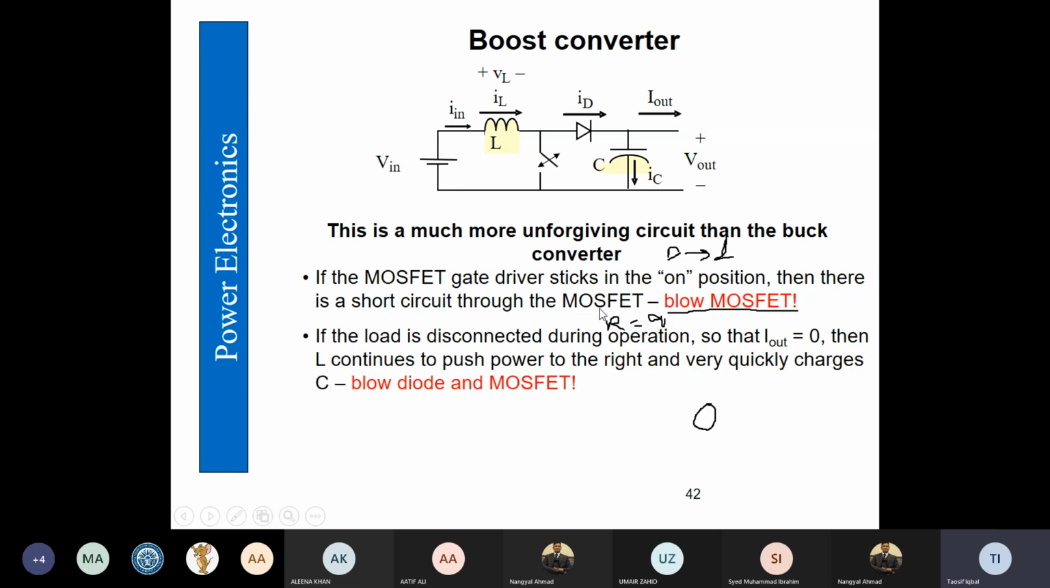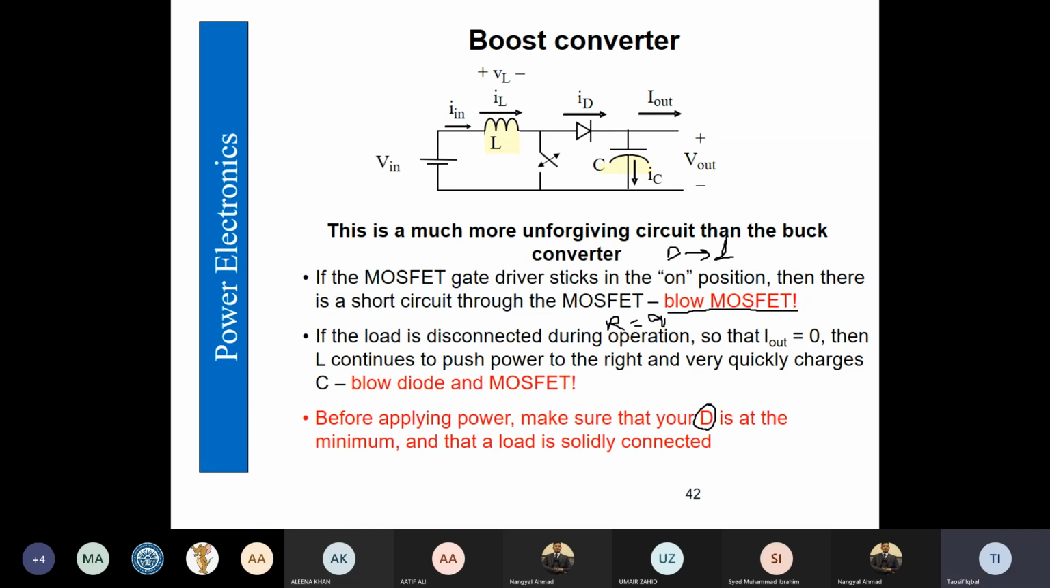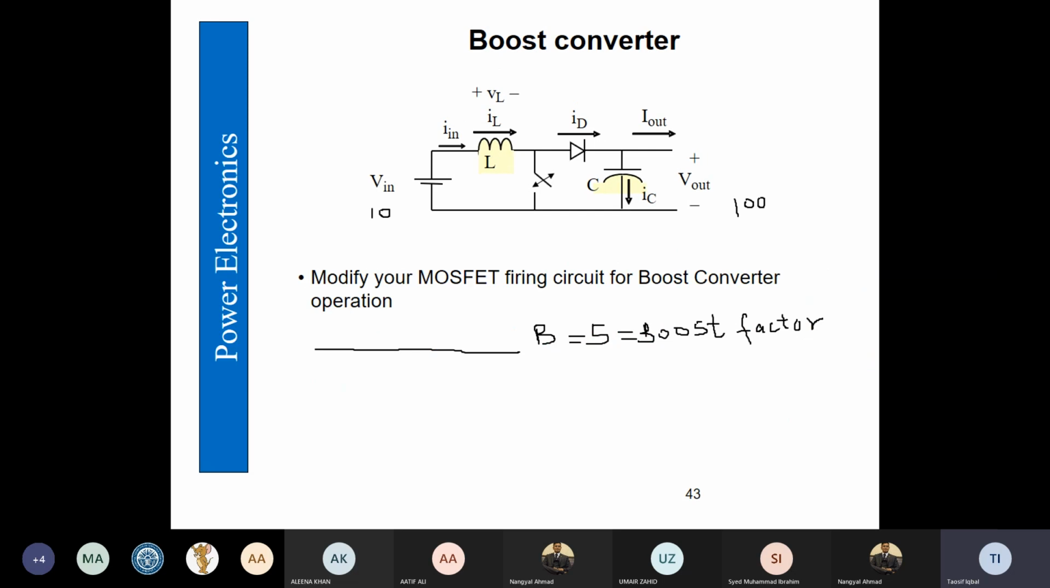Secondly, there should not be R infinity, that is, load is disconnected. If that is happening, then the capacitor is going to get very high voltage, and therefore that could result also in damaging the semiconductor switches. So therefore when we work with boost converter, we make sure there is a limit and we start from a minimum value, then we can gradually go high. And secondly, the load should be connected very solidly.